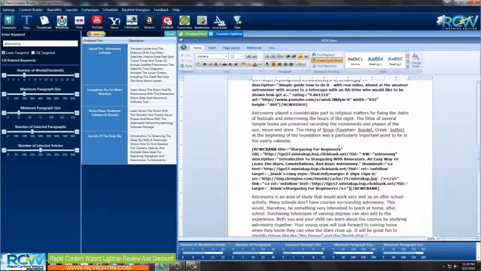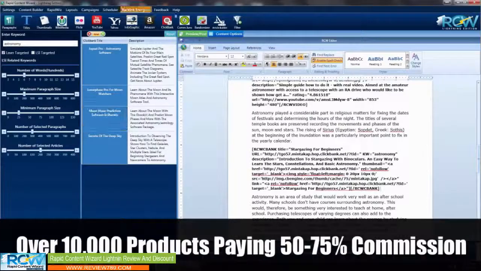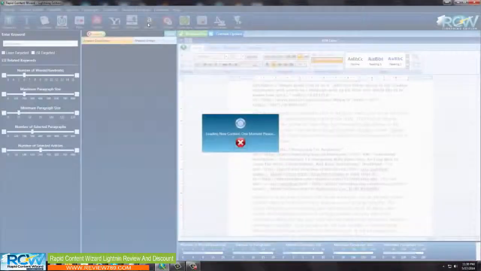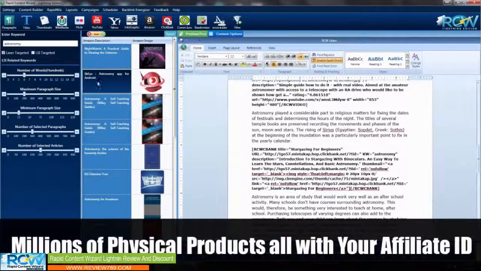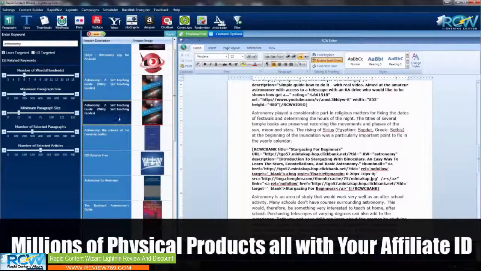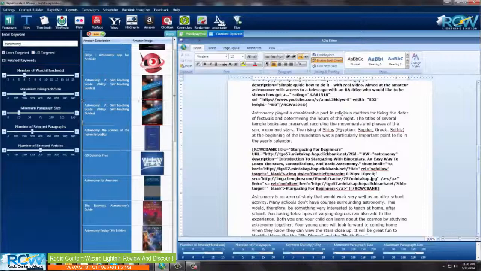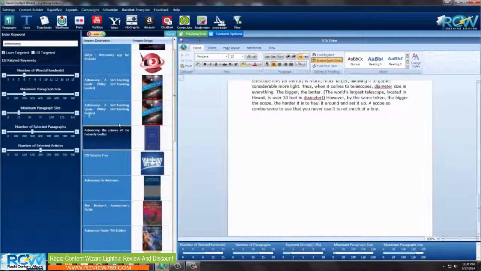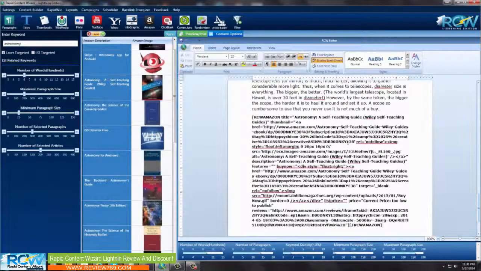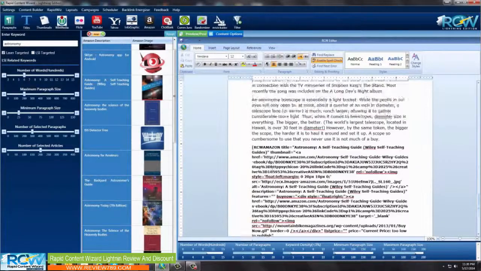And I put that in there. And now we have a ClickBank offer. And as well, I'm going to put an Amazon offer in here. Okie doke. And now we have all kinds of astronomy guides and things in here. Here's one, an astronomy guide. And I'm just going to stick this right on the end. And there we go. Okay. Well, now we have everything that we want in our article.